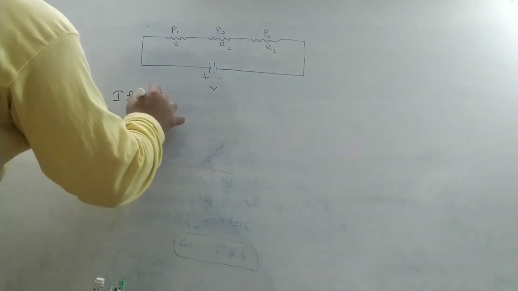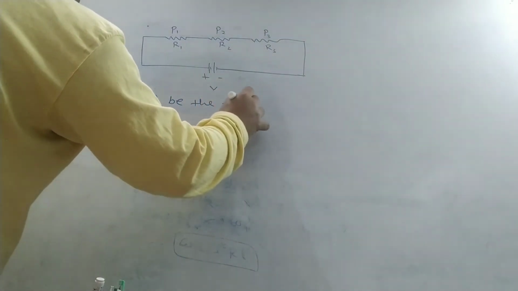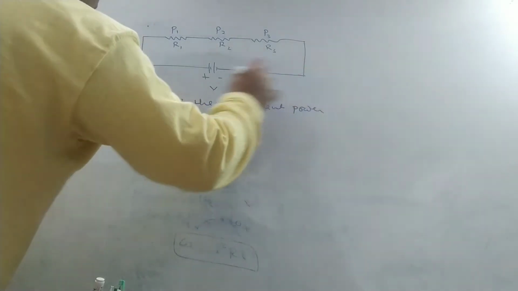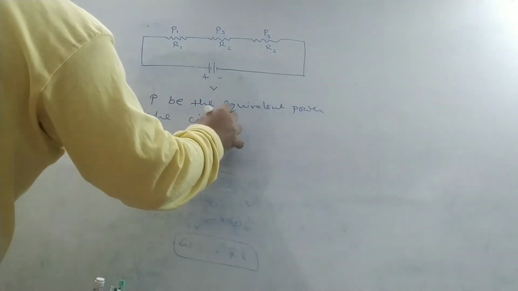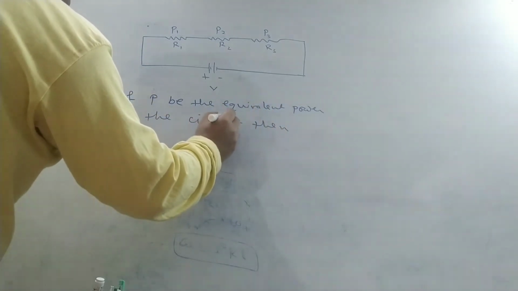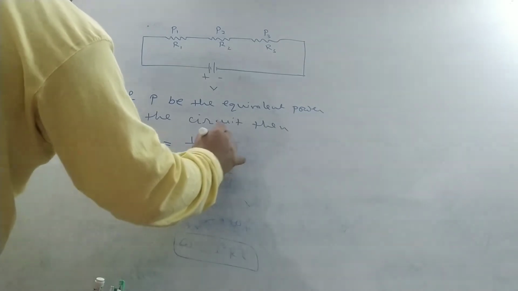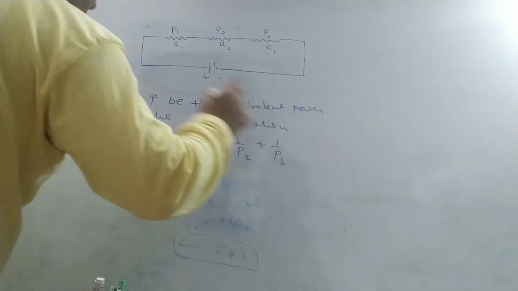If P be the equivalent power of the circuit, then 1 by P is equal to 1 by P1 plus 1 by P2 plus 1 by P3.